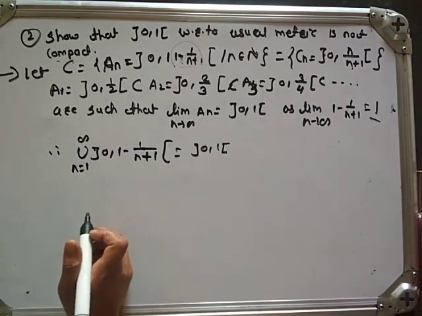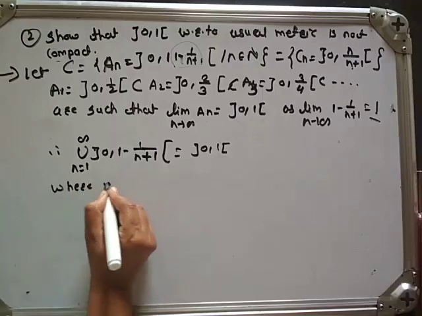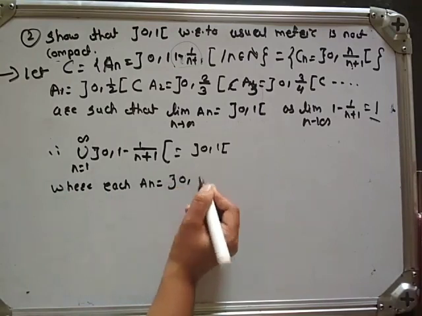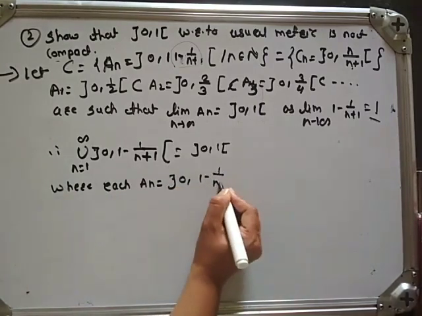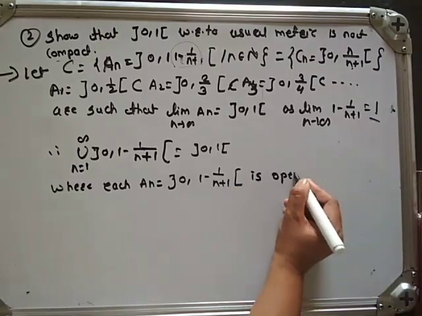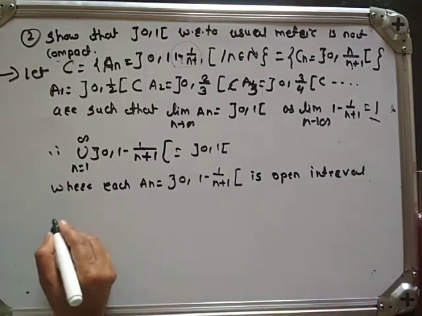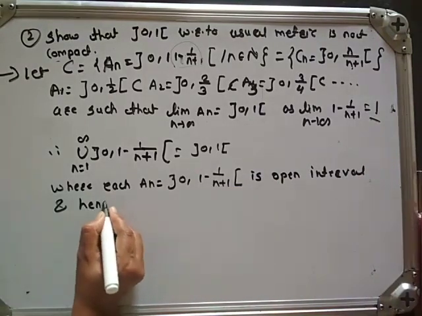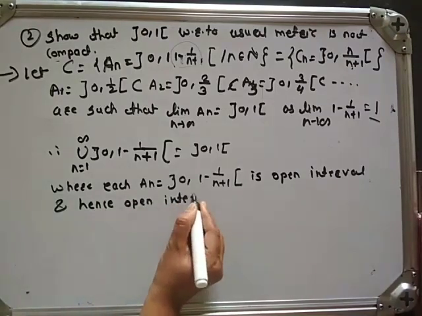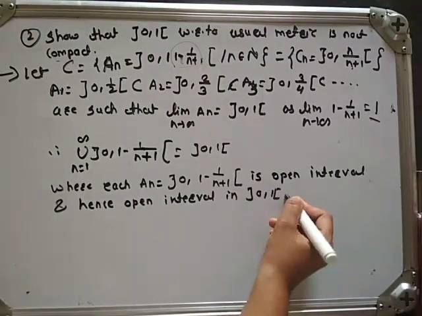Okay. Where each An is equal to what? The open interval 0, 1 minus 1 upon n plus 1, which is an open interval, and hence an open interval in the open interval 0, 1.